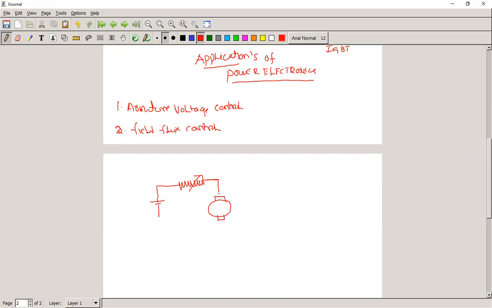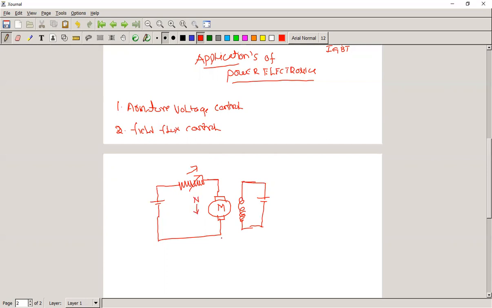This is the motor. In this case, we have taken a separately excited DC motor, with separate excitation for the field winding. For simplicity, this is the armature control. So whenever we increase the value of resistance here, the speed of the motor N will decrease.